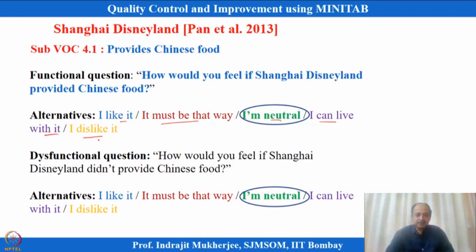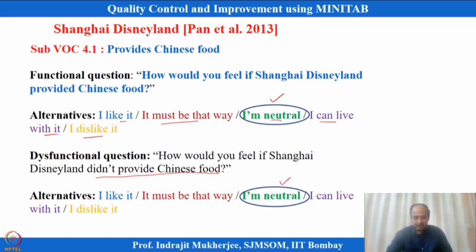Let us assume that one of the customers has mentioned that I am neutral to this, whether you provide Chinese food or not, I am not much worried about that. Then I ask a dysfunctional question: how do you feel if Shanghai Disneyland did not provide Chinese food? If they are not providing, how do you feel? In this case the person again says that I am neutral to this.